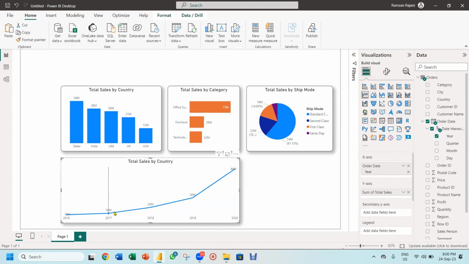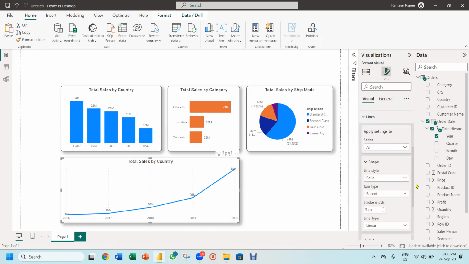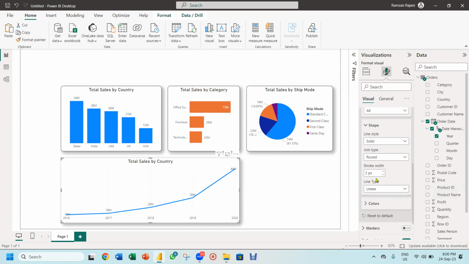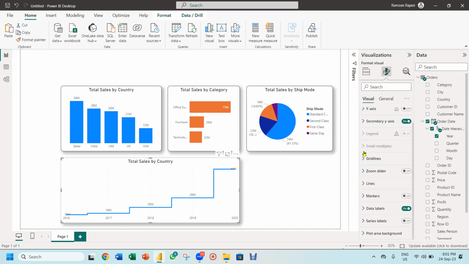But I want a different style for this line. So again, I go to the visual and here there is an option line. And in that line, I will say, I want a step. So I click on a step. So it becomes an amazing line. Got it? And here you have the line smooth also. And the third is the linear. So whatever you want, you can just choose it, even a step. Amazing. So these are some very, very interesting things you can create in Power BI.